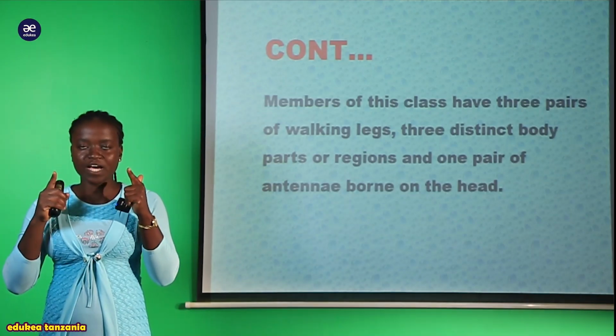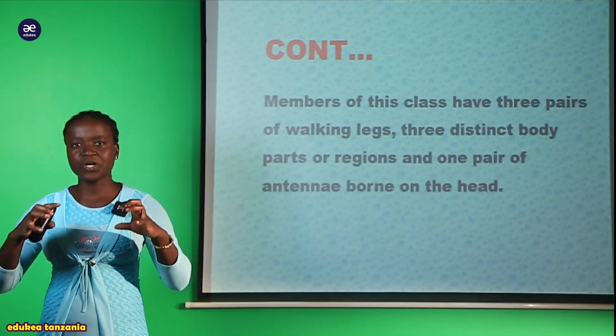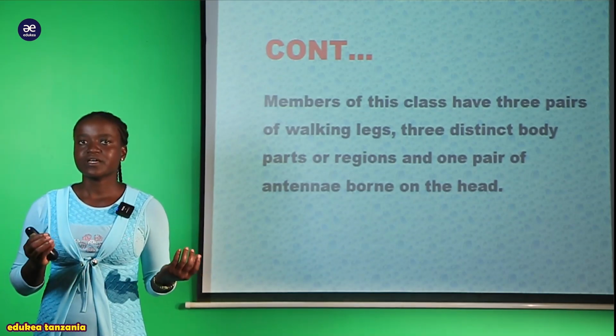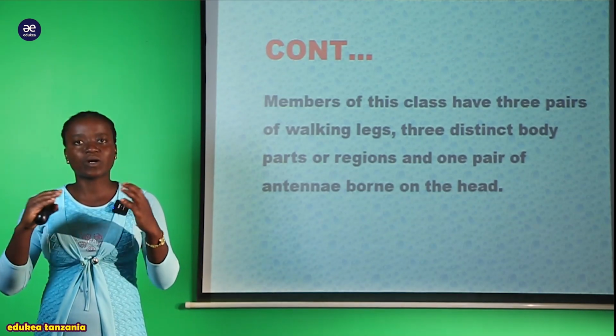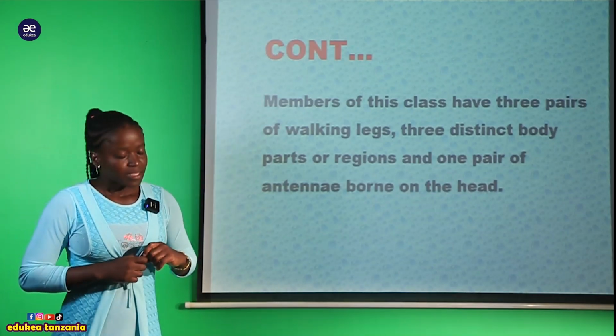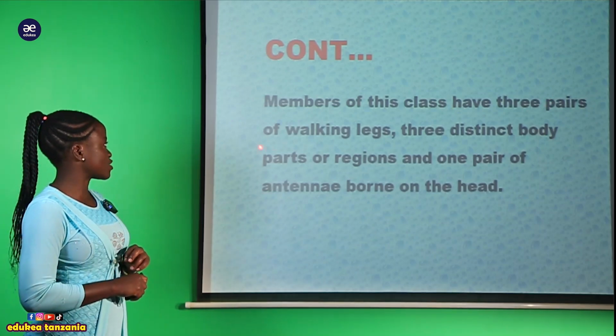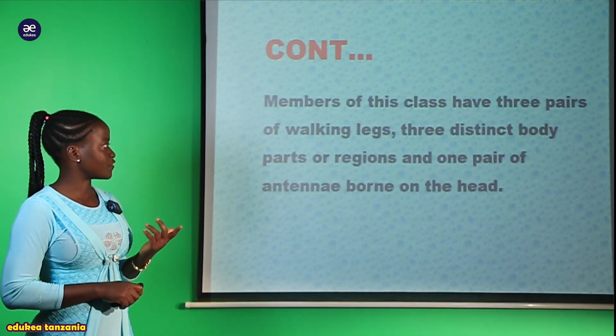So ile pair of antenna ambayo imebebwa on the head ndiyo ambayo sasa tunasema hao organism wote ambao wana hizi characteristics ndiyo sababu wakawekwa kwenye hii class Insecta. And also we can say that the members of this class have 3 pairs of walking legs, as we have already seen.